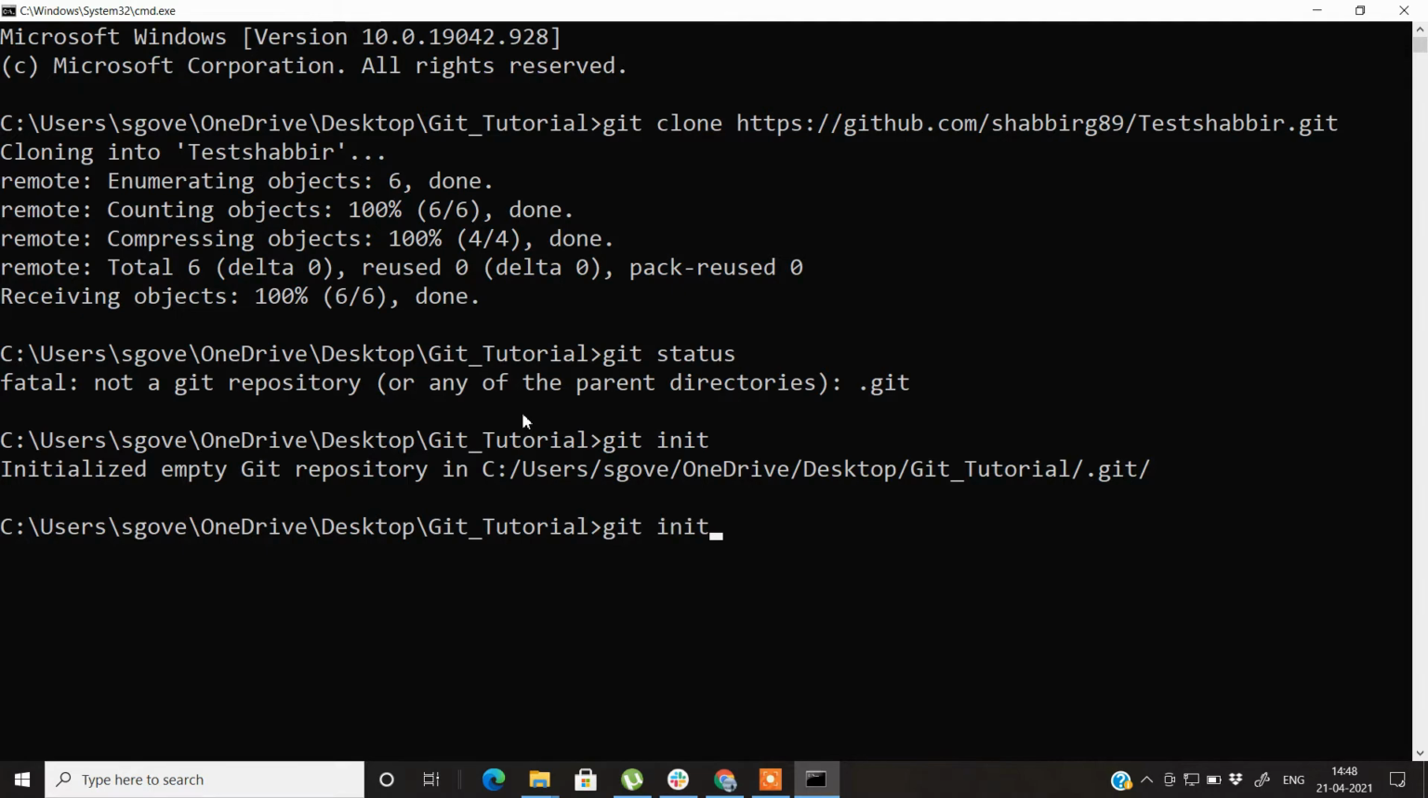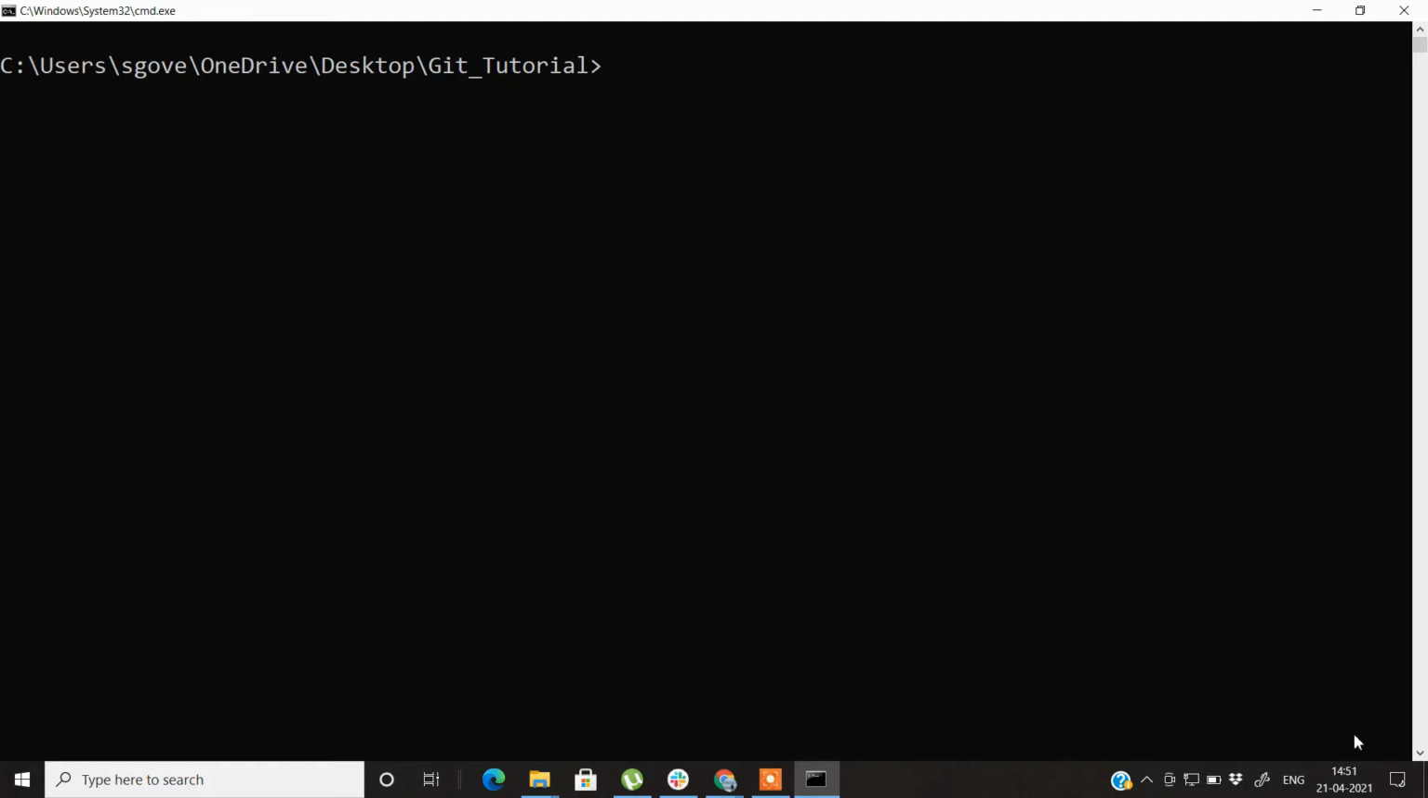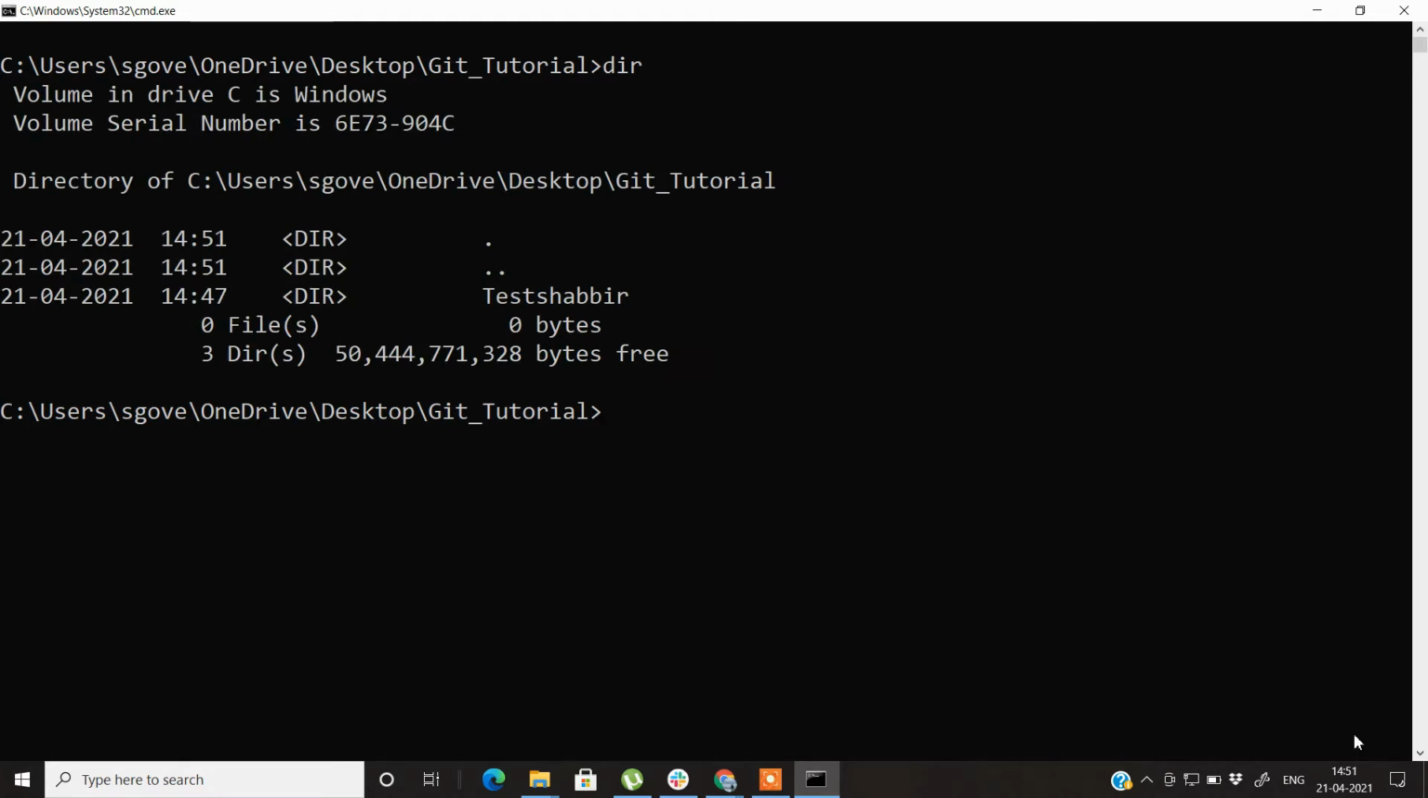Now if we run the same thing again, you can see that we are able to run these git commands. Let's check out some other important commands which are very important when you are working with Git and GitHub. Firstly, we are in this Git tutorial folder. Let's check out all the folders which are there. We have this repository that we just downloaded from the cloud platform, test Shabbir. Let's go into that folder. Now we are in this folder.